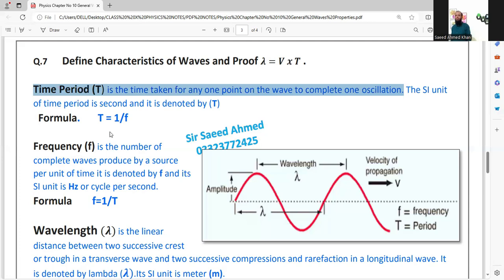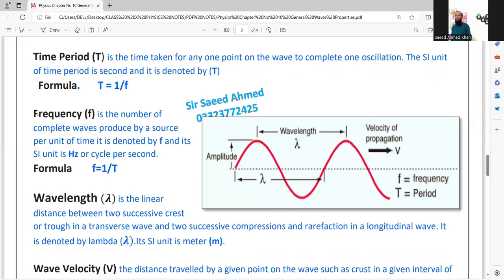The formula for time period is T is equal to 1 upon F. Here F is the frequency. Now the definition of frequency. What is frequency? Frequency is the number of complete waves produced by the source per unit time. It is denoted by F, and its SI unit is hertz or cycle per second.